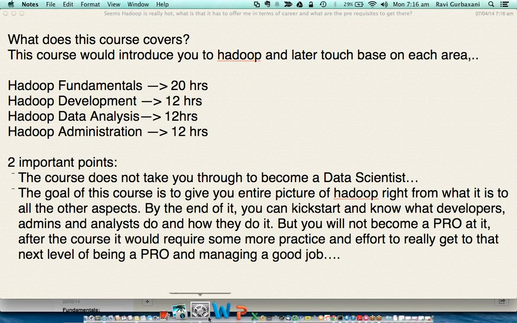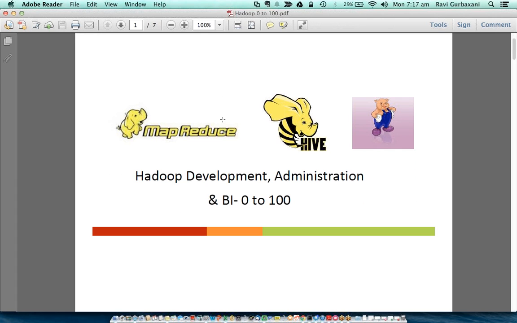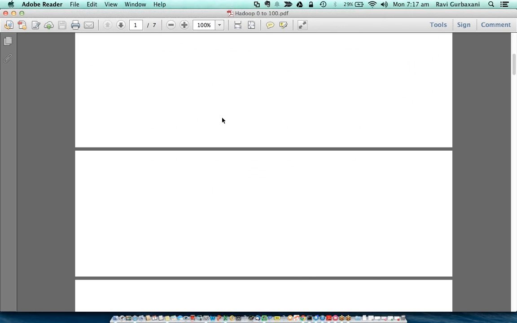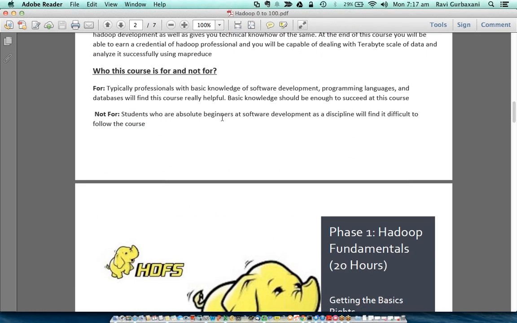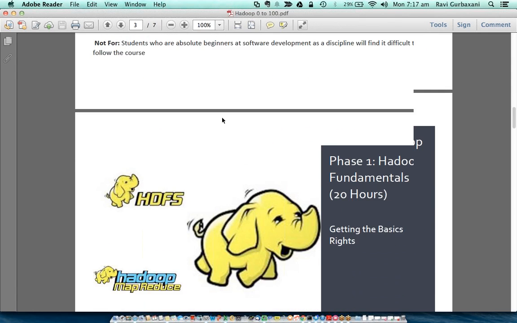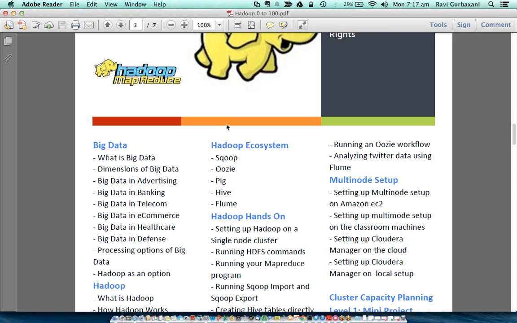So let's get started now. What we do in this course is called Hadoop Development, Administration, and BI. We start with the basics of Hadoop.